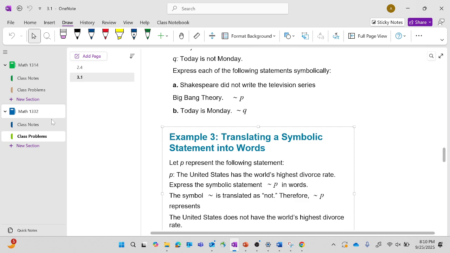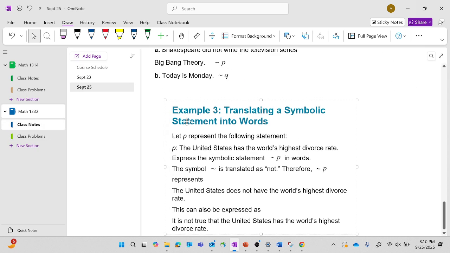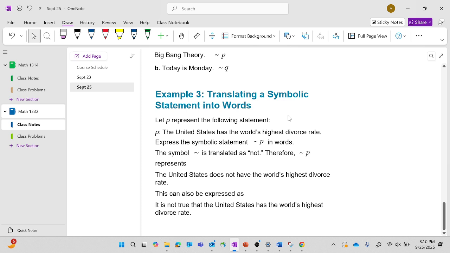And translating a symbolic statement into words. So, let P represent the following statement: the United States has the world's highest divorce rate. Express the symbolic statement not P in words. So, the symbol that is translated as not. Therefore, not P: the United States does not have the world's highest divorce rate. You can also say it as, it is not true that the United States has the world's highest divorce rate. Right?